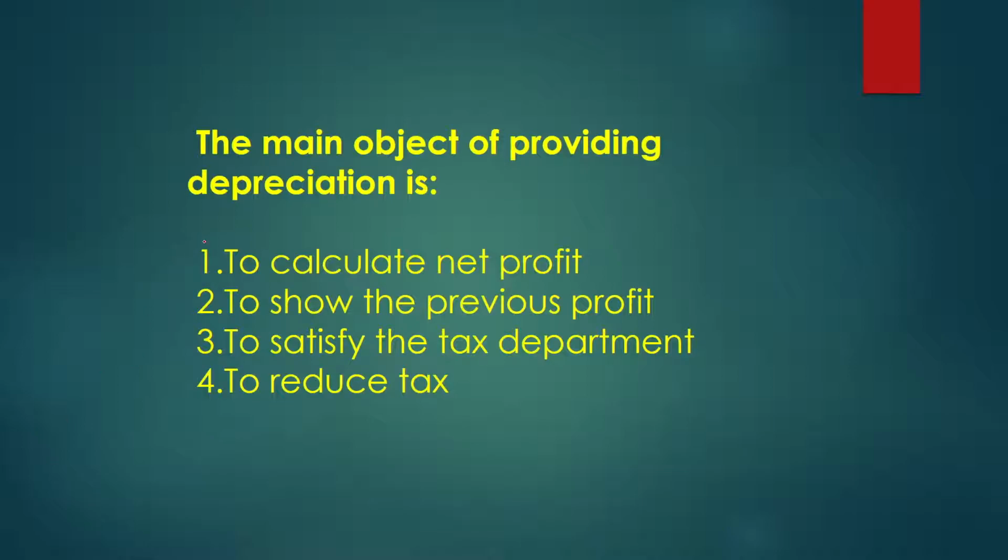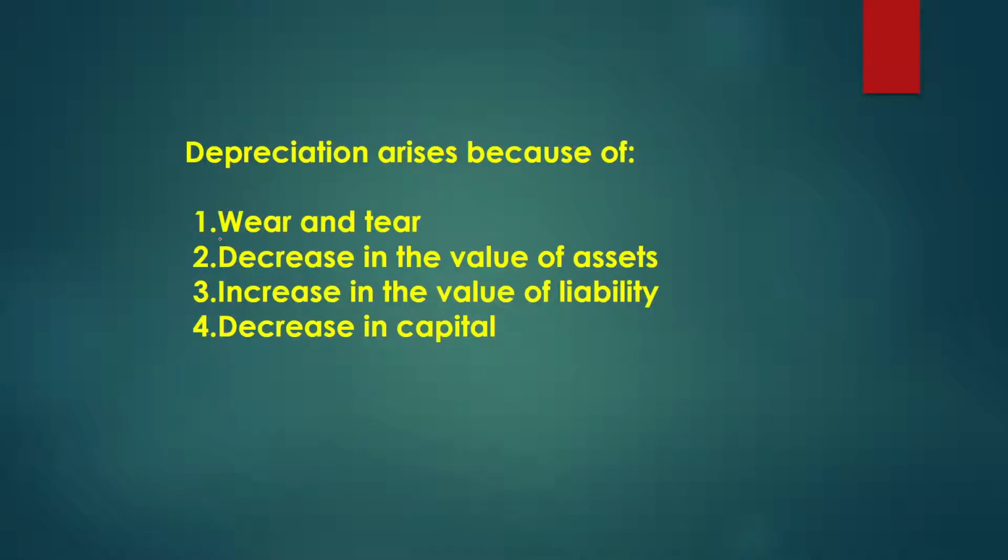So this first one is the answer, that the main object of providing depreciation is to calculate the net profit, because depreciation is basically an expense, and while we calculate the net profit or the net income, we have to aggregate all the expenses during a particular period of time. So that's why the main object of providing depreciation is the calculation of the net profit.